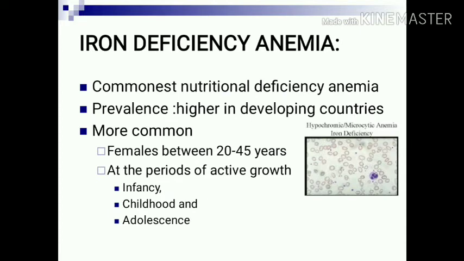Now let us discuss various types of anemia, starting with iron deficiency anemia, which is the commonest nutritional deficiency anemia, more prevalent in developing countries. It is more common in females in the reproductive age, that is between 20 to 45 years, as well as in the periods of active growth, like infancy, childhood and adolescence.